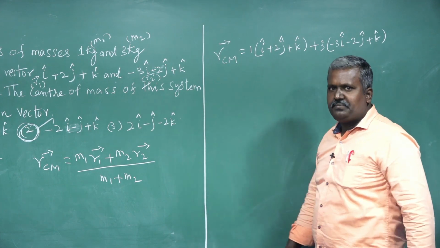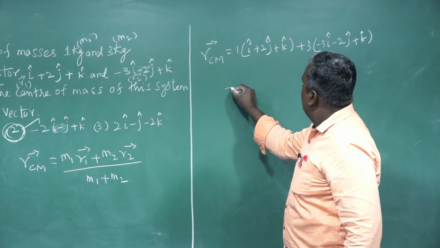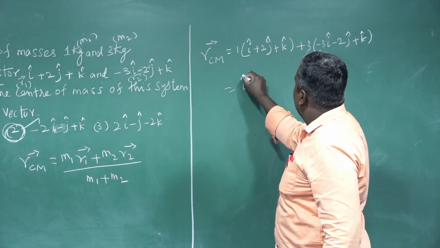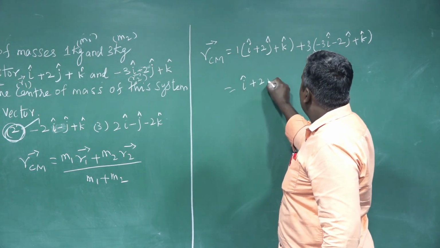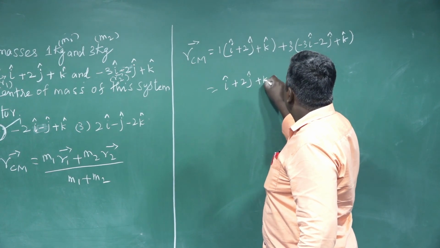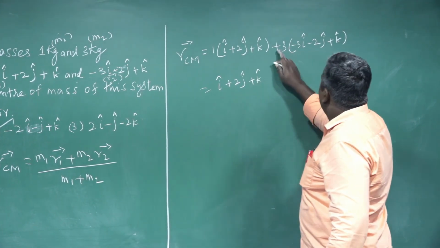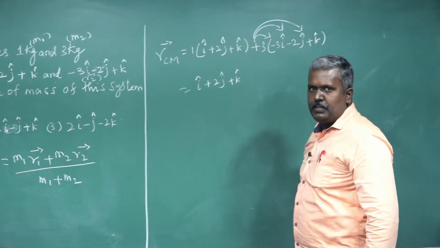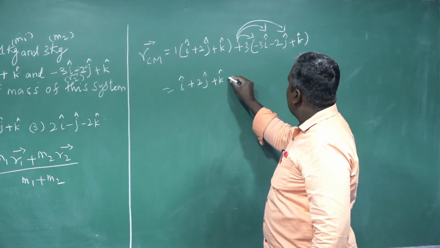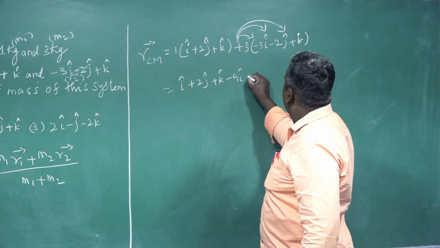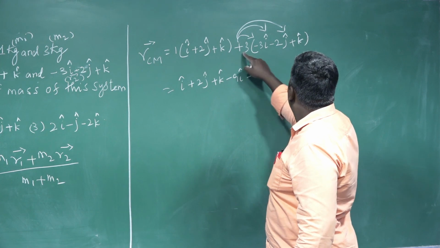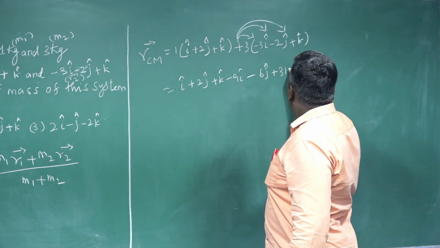Multiplying by 1, therefore i cap plus 2 j cap plus k cap. 3 times 3 is 9 i cap, minus 6 j cap, plus 3 k cap.